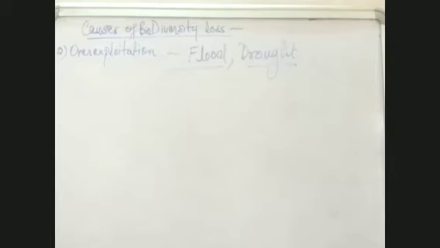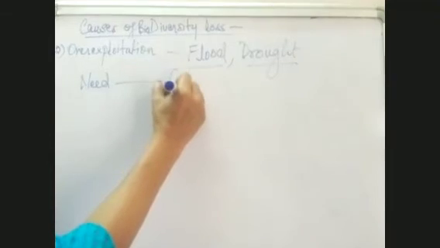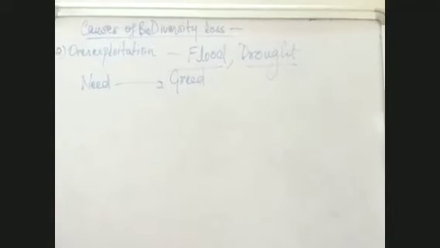But what happens to the forest? The forests are cut down. There are no trees to fix CO2. There are no trees which can bring sufficient rain. And then the temperature of the earth increases. And finally, what happens? The glaciers melt. Then there is excessive flood. During summers, what happens? Drought conditions. So this is just because of over exploitation, when the need turns into greed. When the need turns into greed, there is disaster which is caused by nature.